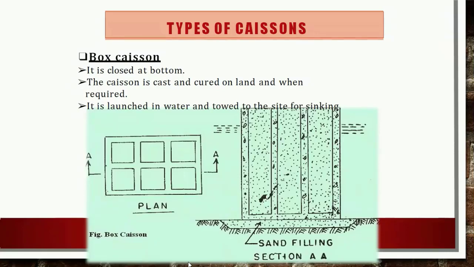They are made of timber, reinforced concrete or steel. They are built on land and then floated to the site and sunk. So it is typically an RCC caisson. Before sinking a box caisson, a bearing surface is leveled by sand filling. The caisson is then sunk by filling it with sand or gravel. After that, the top of the caisson is plugged.